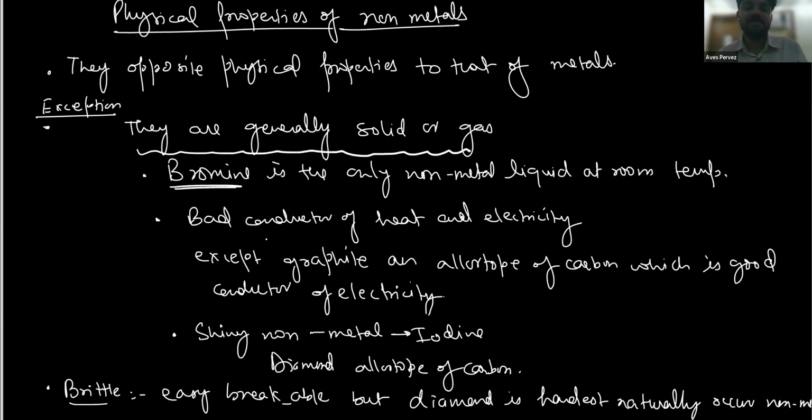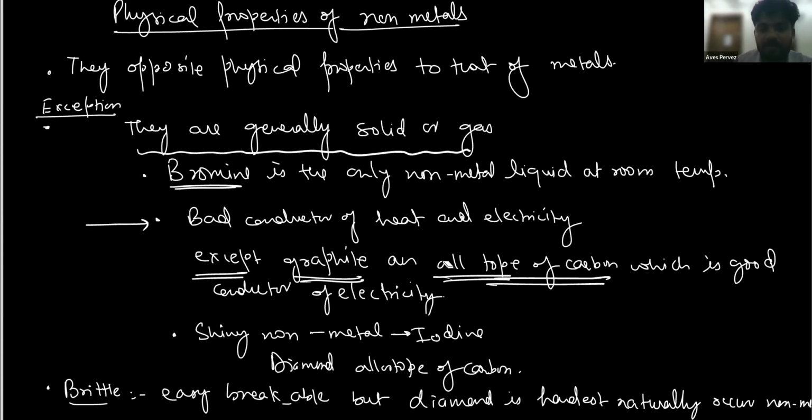Let's move further. They are bad conductors of electricity. Generally they are bad conductors, but there is an exception: graphite. Graphite is an allotrope of carbon which is a good conductor of electricity. What do you mean by the word allotrope of carbon? Is there anyone who can explain this?